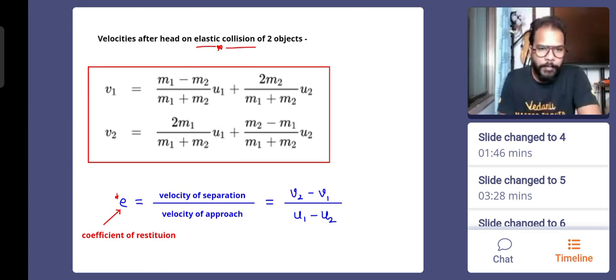And what is e? The coefficient of restitution, which tells you what type of collision it is going to be. The value of e is found as the ratio of the velocity of separation to the velocity of approach. When two bodies are coming closer, they come relatively closer with the speed of u1 minus u2.